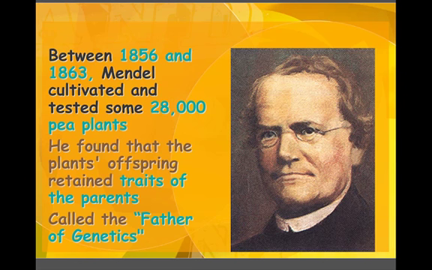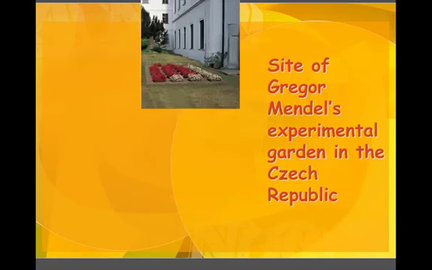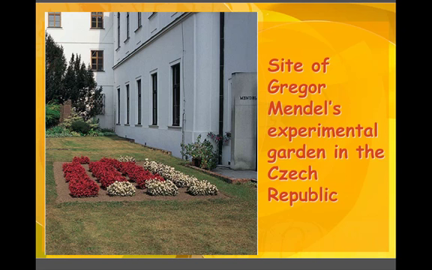He saw that when he worked with pea plants, the parents passed specific traits to the offspring. The picture here shows the site of Gregor Mendel's experimental garden in the Czech Republic. And what you are looking at in that picture are pea plants.